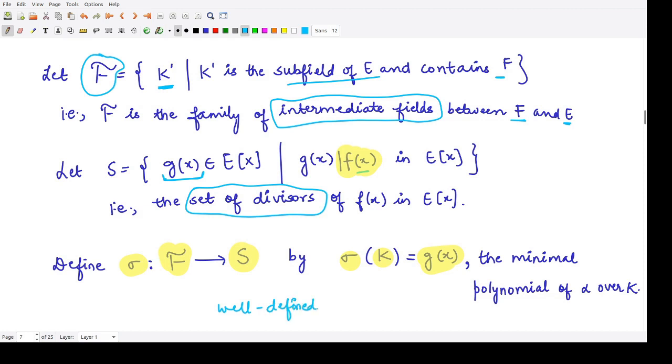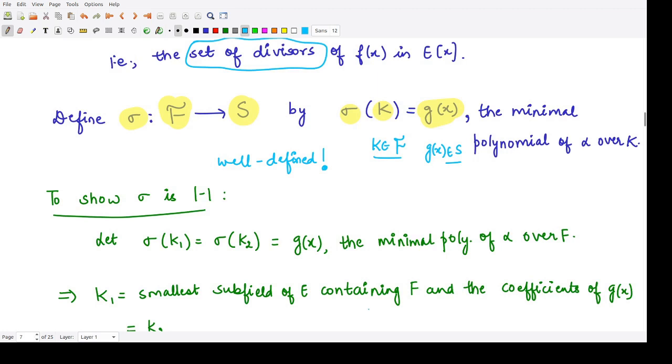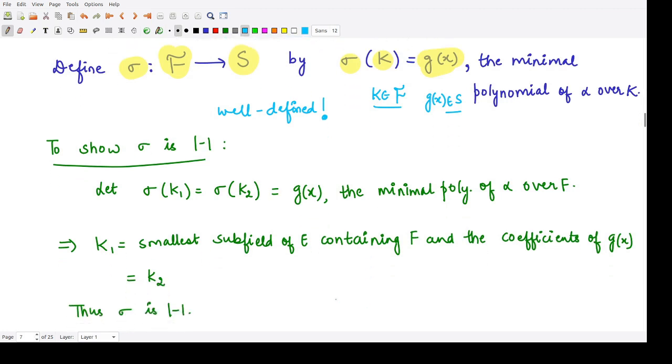There is no problem with the mapping. Here k is an element from this set F, and this g of x, being the divisor of f of x, will belong to S. Okay, so this is the mapping. Now let's see, this mapping is a 1-1 mapping. How is this a 1-1 mapping?